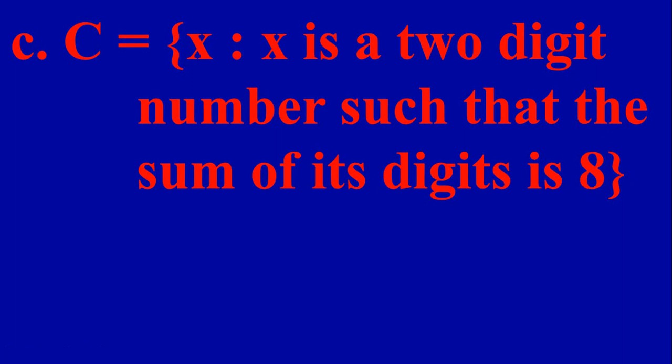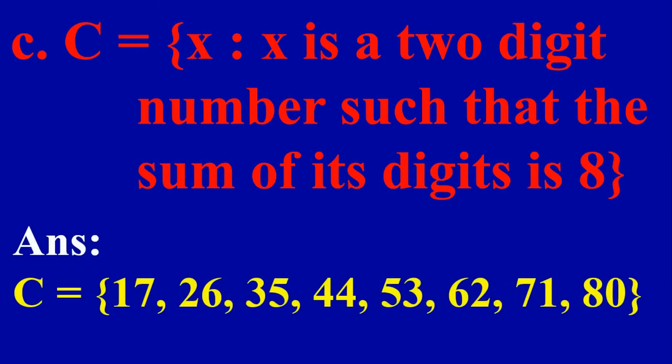So first number is 1 plus 7 is 8. So therefore it is 17. So first number is 17 and next number is 2 and 6. 2 plus 6 is 8. So it is 26. 3 and 5. 3 plus 5 is 8. So next number is 35. Then 4 plus 4 is 8. Next number is 44. 5 plus 3 is also 8. So it is 53. 6 plus 2 is 8. 62. 7 plus 1 is 8. 71. 8 plus 0 is 8, so 80. So 80 is also a 2-digit number whose sum of the digit is 8. So therefore 17, 26, 35, 44, 53, 62, 71, 80 are elements of set C.